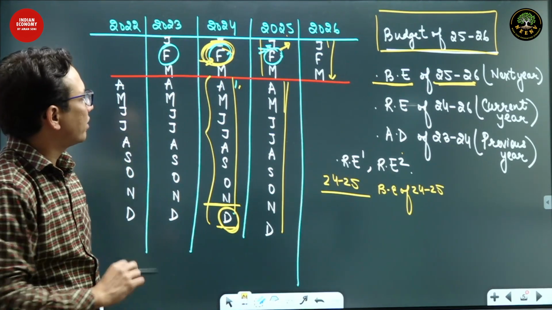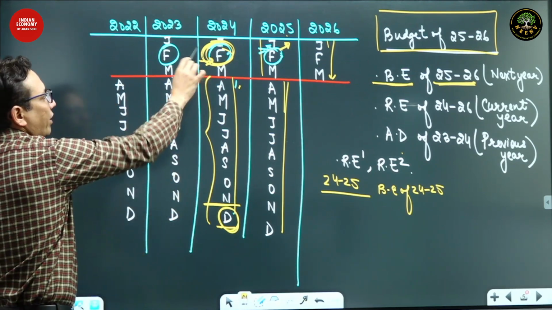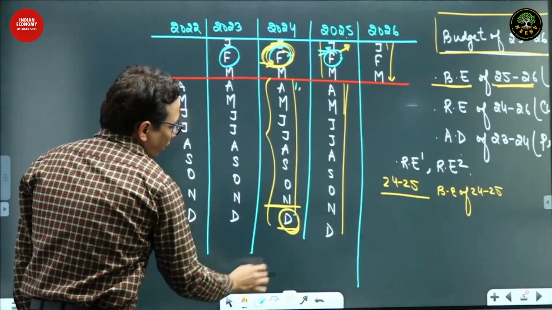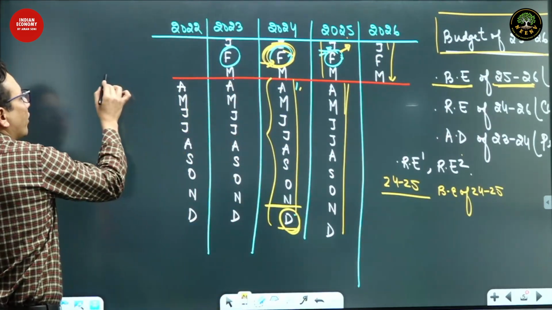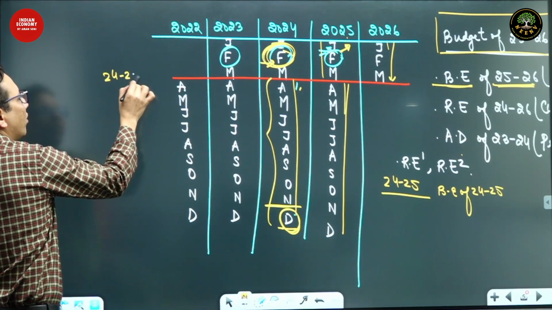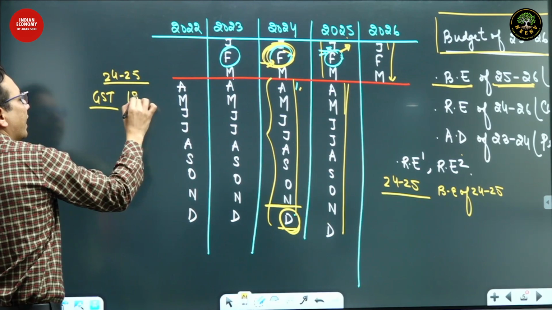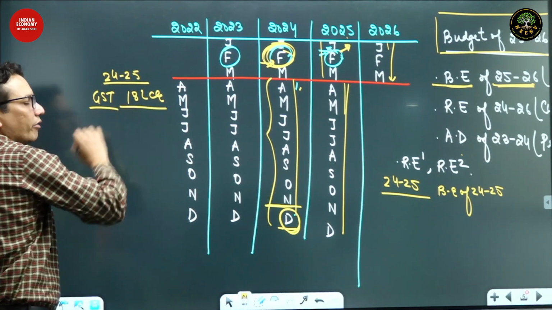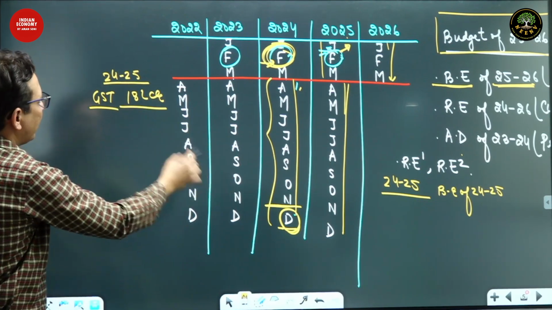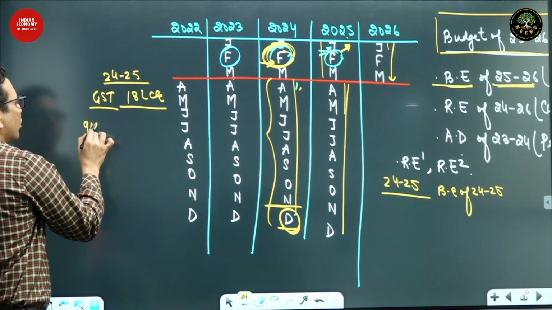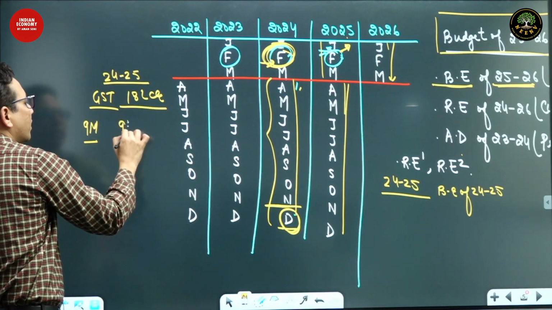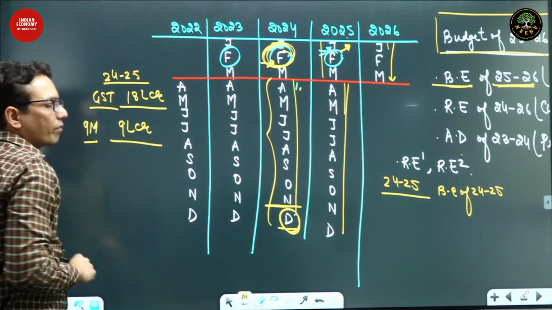I'll give you a simple example. Suppose in the month of Feb, the government said that in the year 24-25, GST collection will be 18 lakh crores. Suppose this was the estimate given. And in these 9 months, suppose the GST collection is just 9 lakh crores.